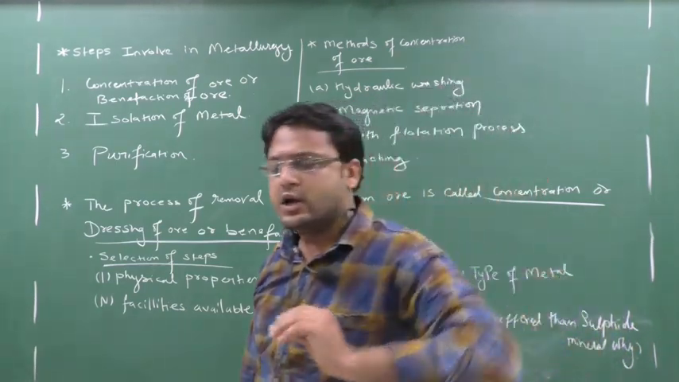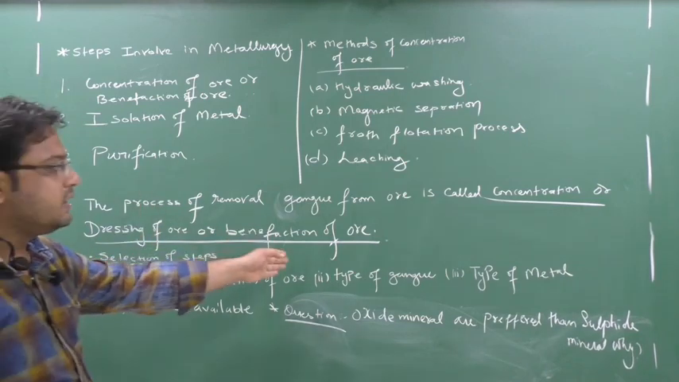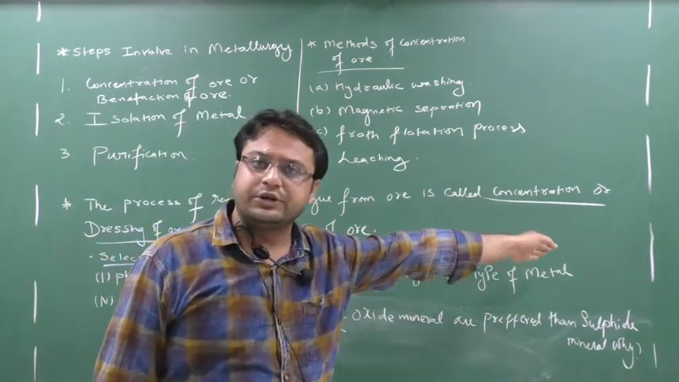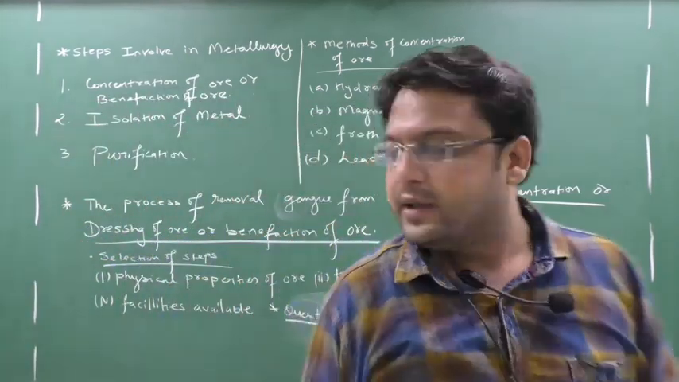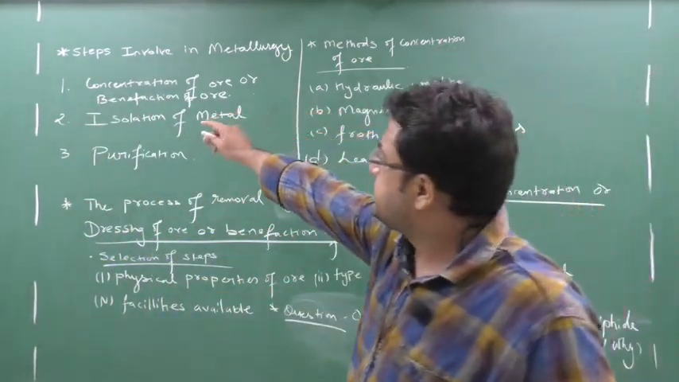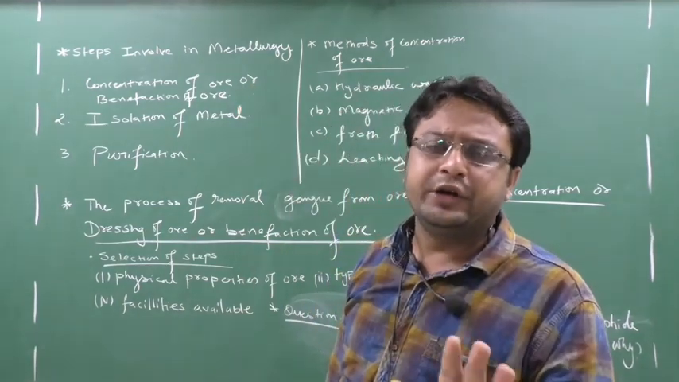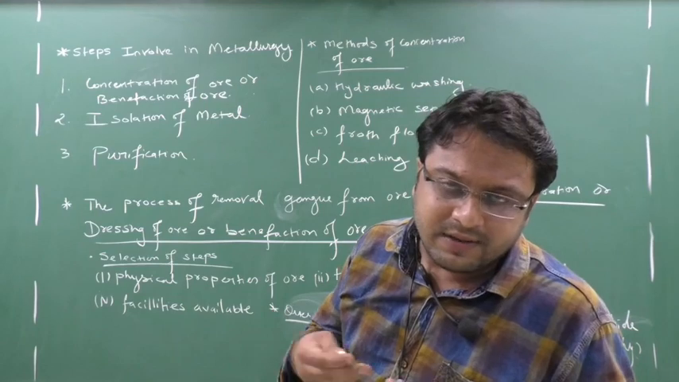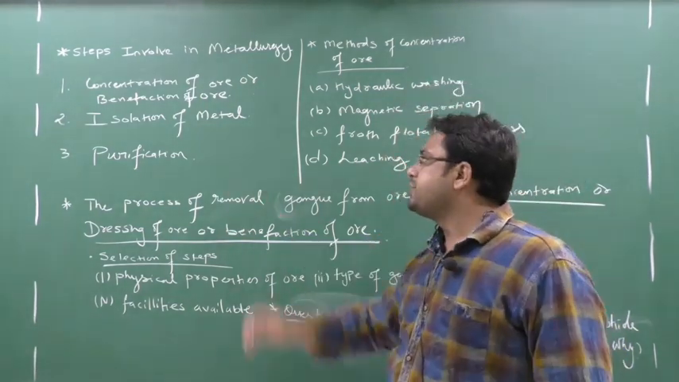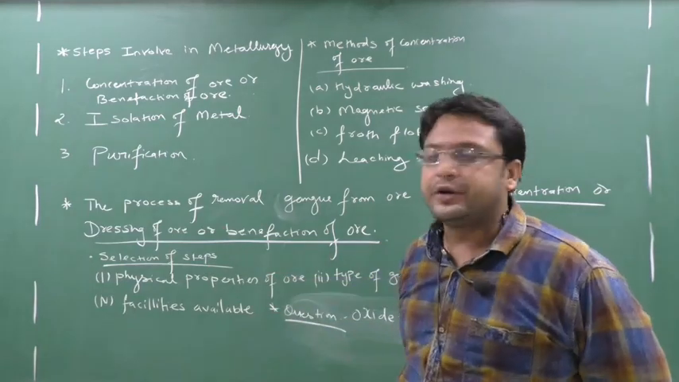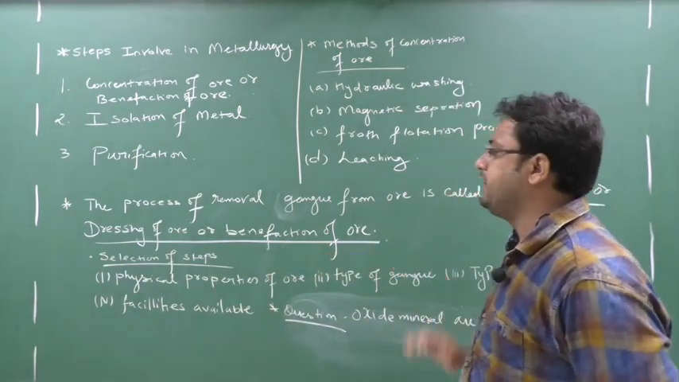So what do you mean by concentration of ore? The process of removal of gangue from the ore is called concentration of ore, or dressing of ore, or benefaction of ore. Please remember this first step. This first step is just to remove the impurities, but here we are not calling it impurity, we are calling it gangue. So the process of removal of gangue from ore is called concentration or dressing of ore.